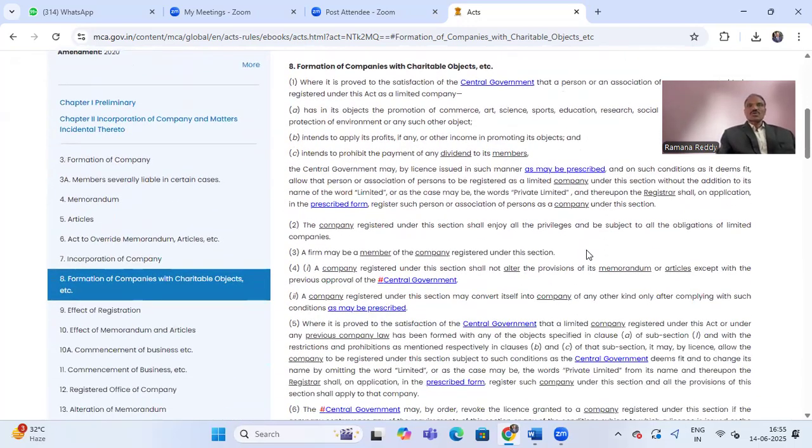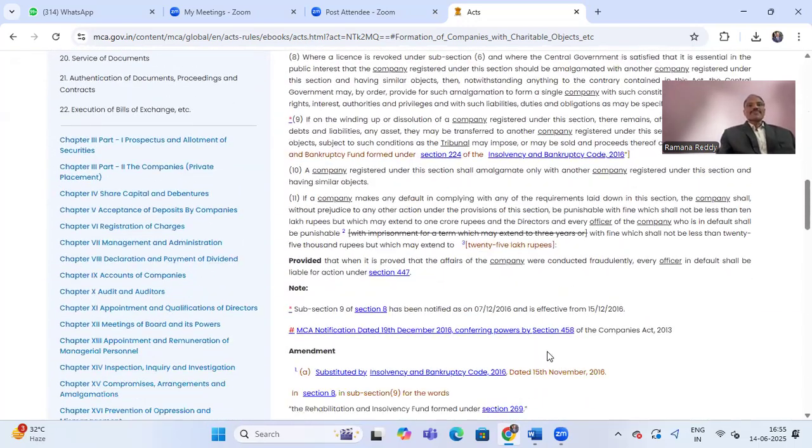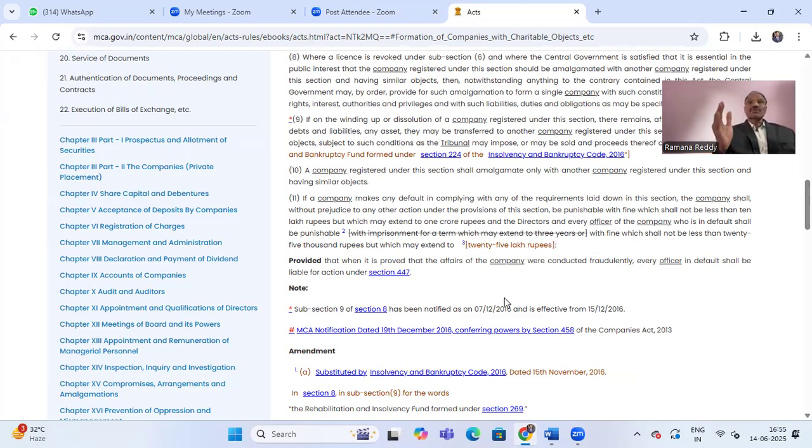We also discussed that it may attract section 447, provided that when it is proved that the affairs of the company were conducted fraudulently, if fraud is involved, then every officer in default shall be liable for action under 447.